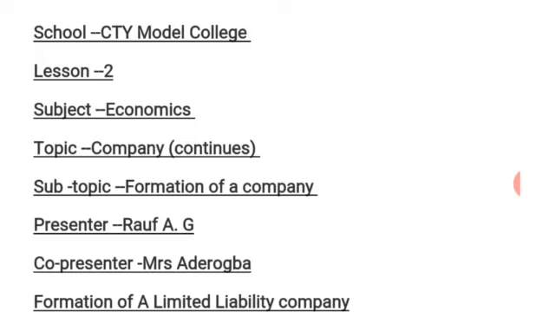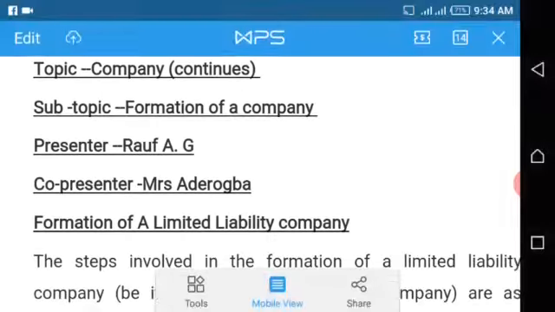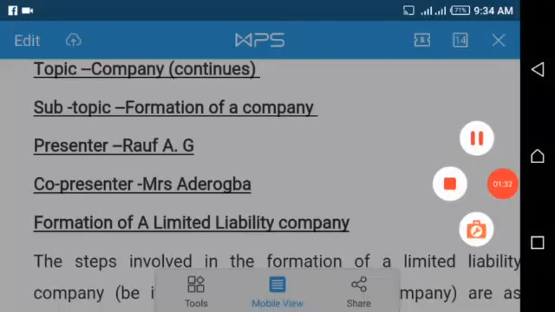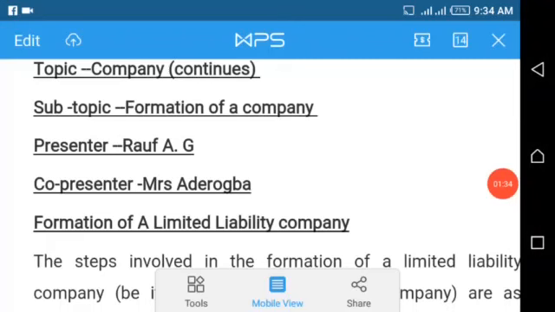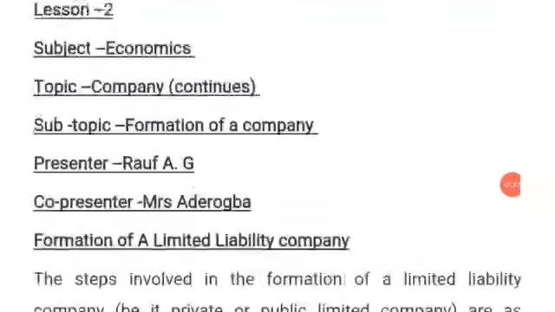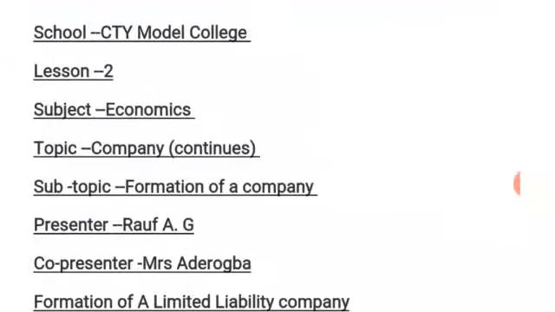That is, in case the company is to be liquidated or is unable to pay its debts, after the assets of the company have been sold, if the assets sold are not enough to settle the debt, the personal belongings of the owners or members are going to be collected. They will sell them to settle the debt. That's the meaning of unlimited liability companies.